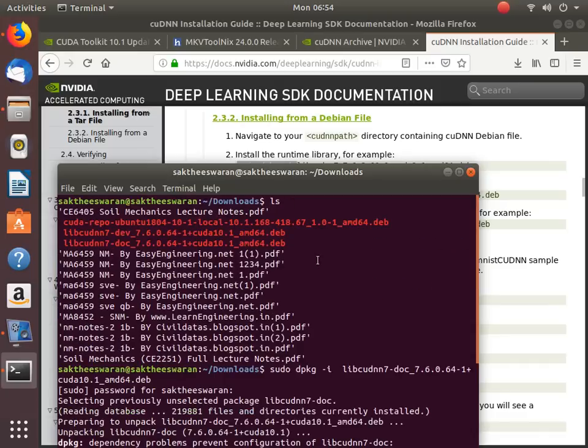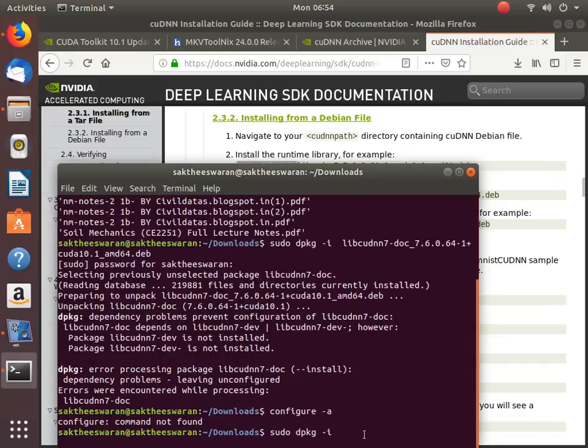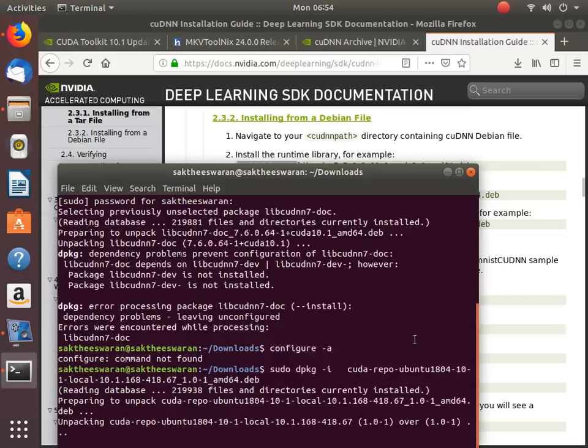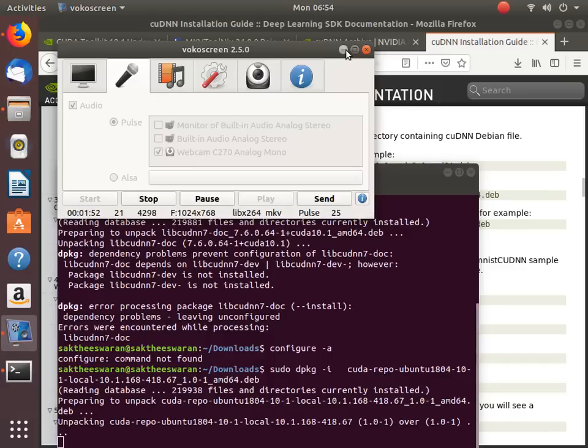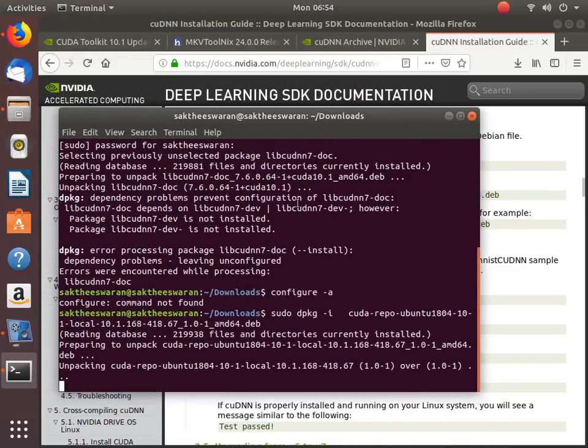Okay, so let's first try to install the code repo 1, and let's see what happens. Just unpacking everything.